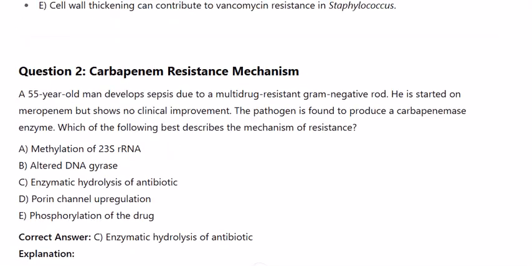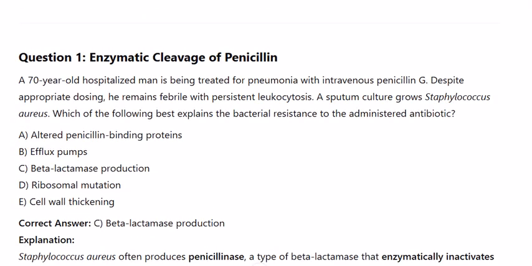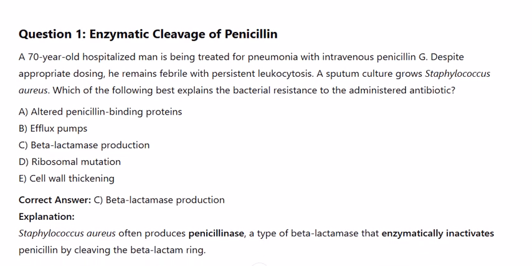Questions focused on the enzymatic inactivation resistance mechanism, particularly beta-lactamase penicillinase activity that cleaves the beta-lactam ring of antibiotics like penicillins, cephalosporins, and carbapenems. Question 1.